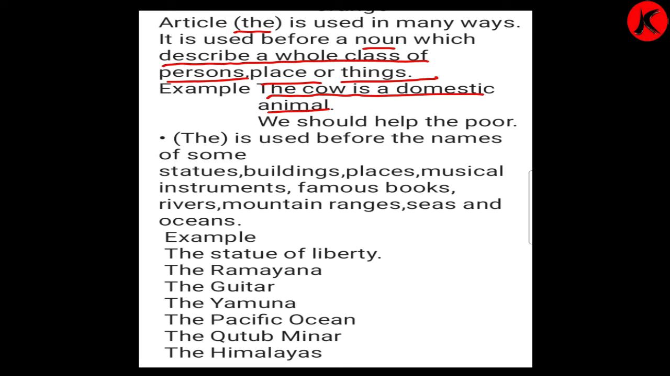Here, what have we used? The. Now we are talking about all the cows. The cow is a domestic animal. We are talking about all the cows, so we are not specifying only one cow. We are talking about all the cows wherever it is a domestic animal.